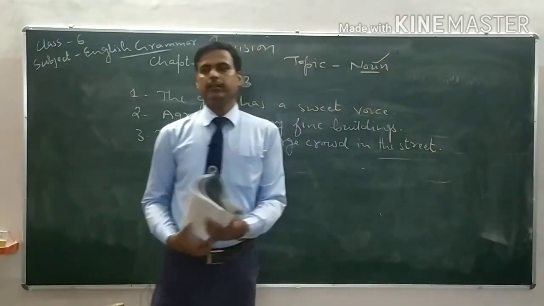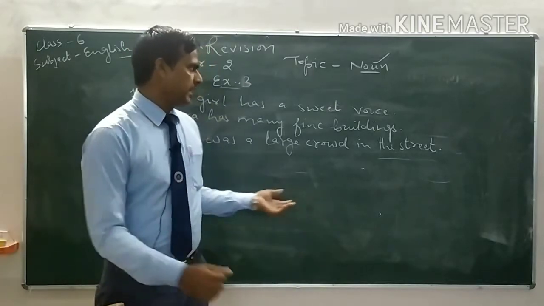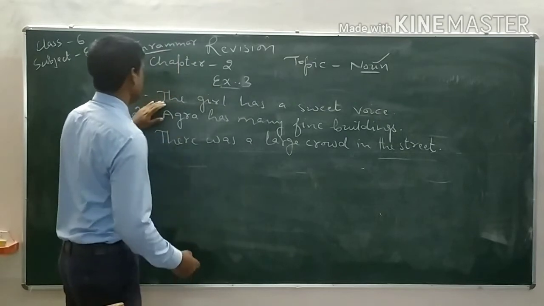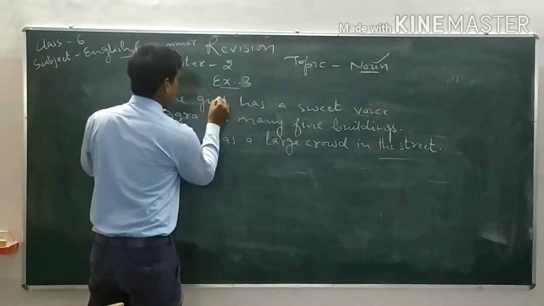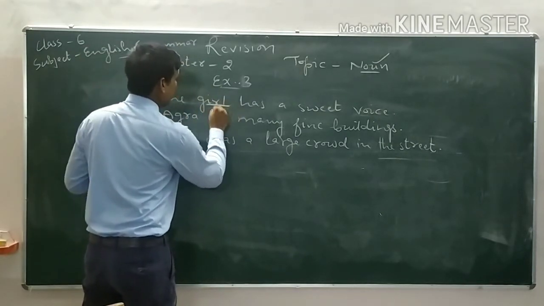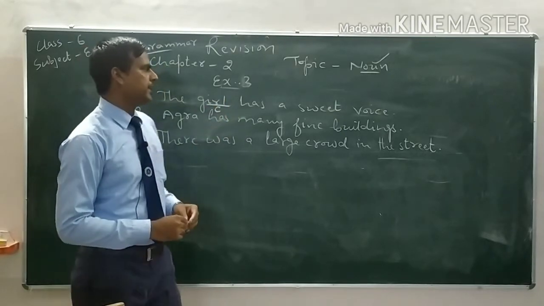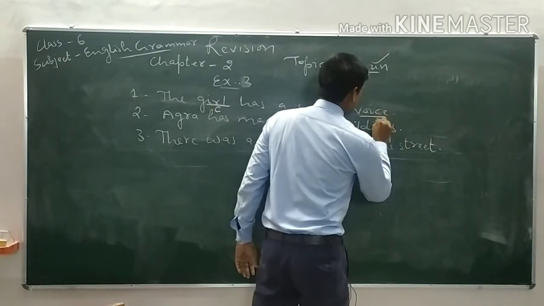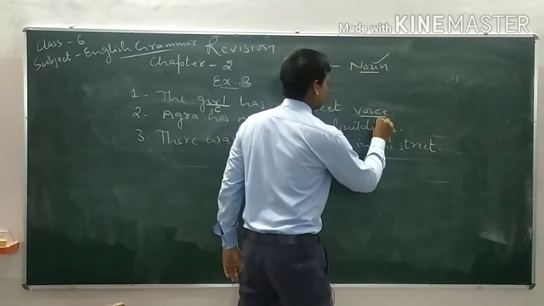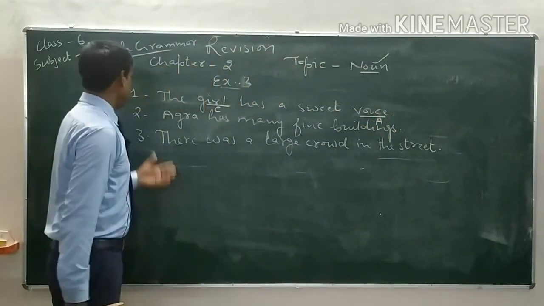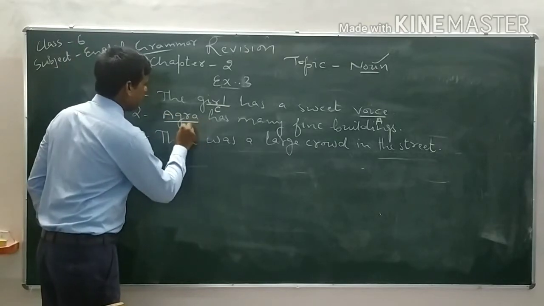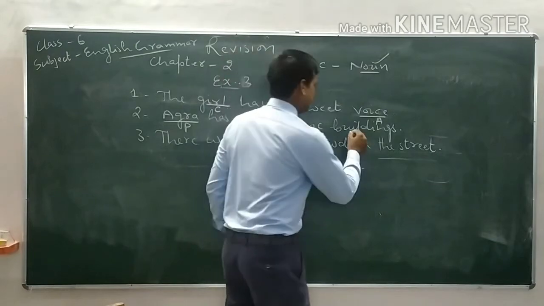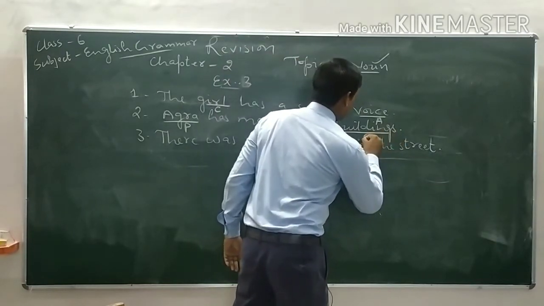So let us see the different kinds of nouns in these sentences. See sentence number 1, the girl. Girl is the common noun. Has a sweet voice. Voice is the abstract noun. Next one, Agra. Agra we know is the proper noun. Has many fine buildings. Building is the common noun.